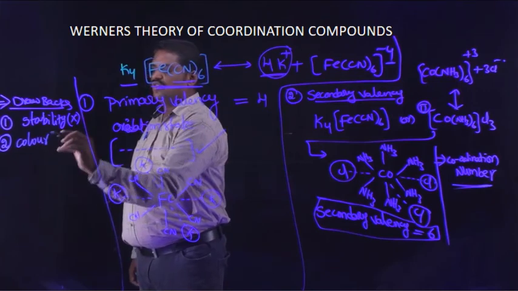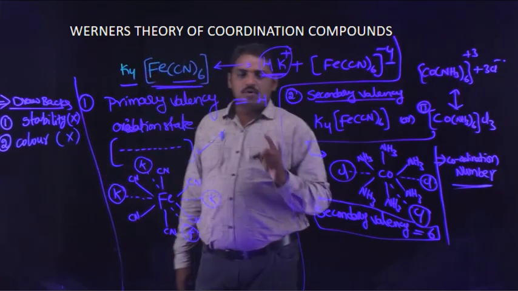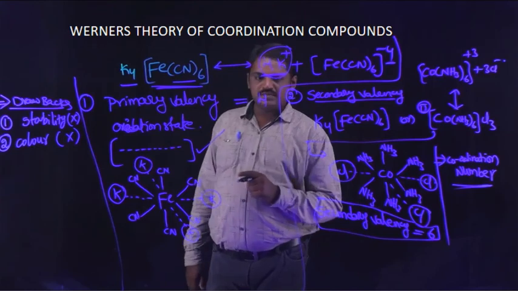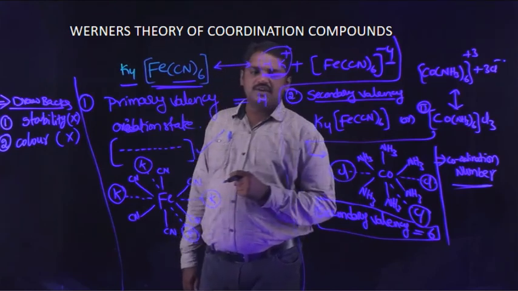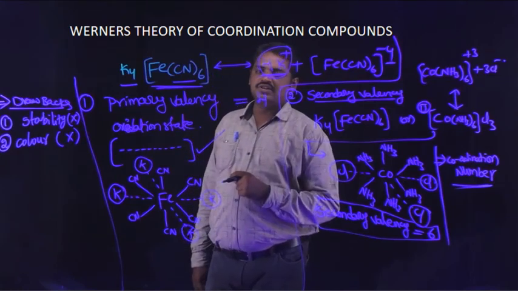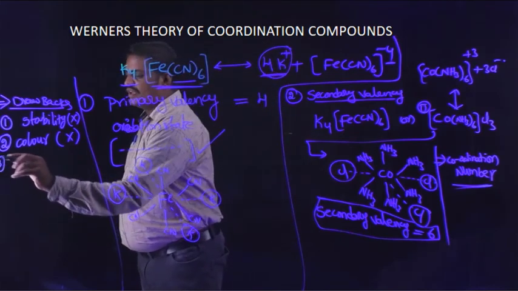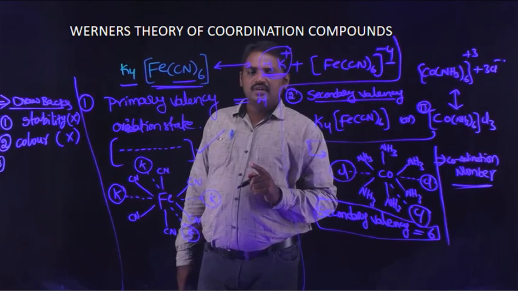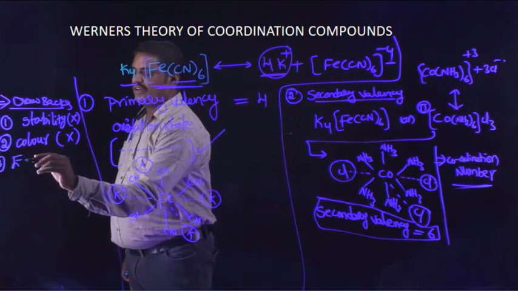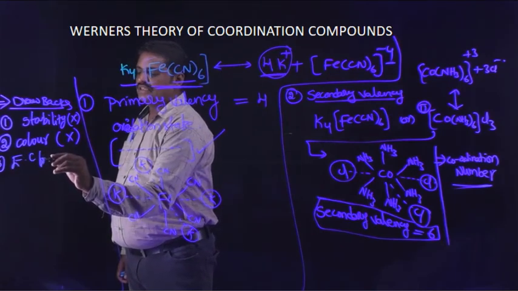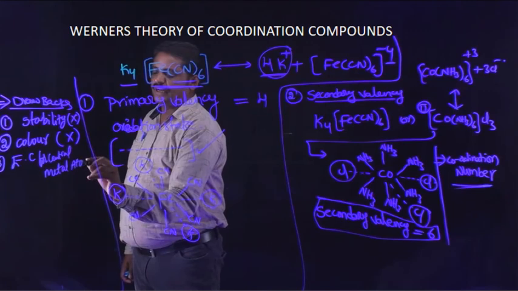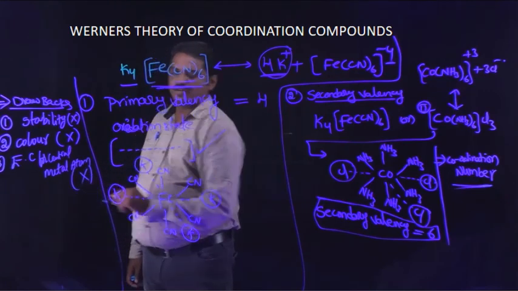So the first is that it does not explain stability, and the second is that it does not explain color. The third is that it does not explain the electron configuration of the central metal atom for the given coordination compound.